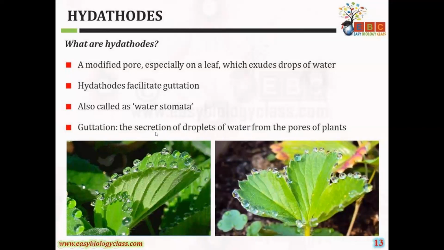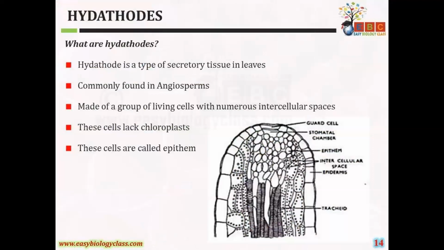It is called guttation, the process of the release of water from the pores of the plant. It is called guttation. Generally this is seen in grasses mainly. Hydathode is a type of secretory tissue in the leaves, commonly found in angiosperms.